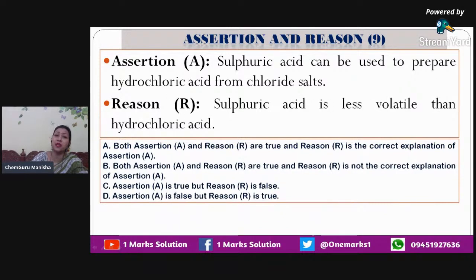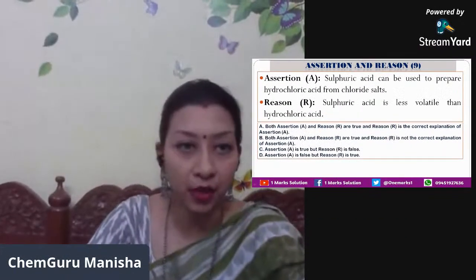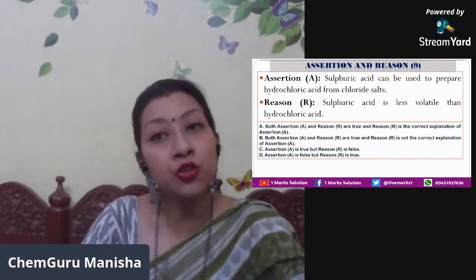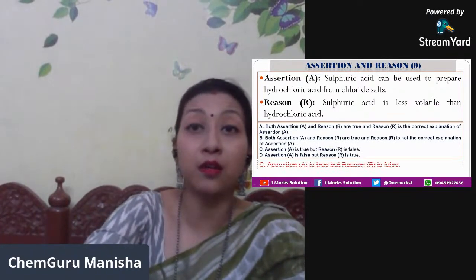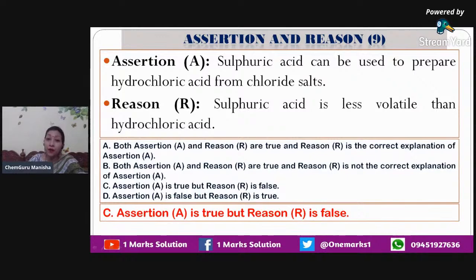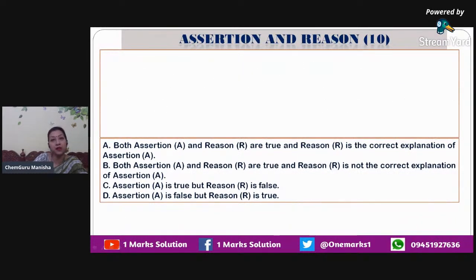Next assertion statement that we have is sulfuric acid can be used to prepare hydrochloric acid from chloride salts. That is, क्योंकि H2SO4 का process करते हैं, contact process के through हम sulfuric acid को prepare करते हैं. So we understand this. So assertion here is true, that yes, sulfuric acid can be used to prepare hydrochloric acid. Sulfuric acid is less volatile than hydrochloric acid. That is not correct because sulfuric acid is known as king of chemicals. है तो वो acid ही ना, तो हम उस पे volatility की बात नहीं कर सकते, बल्कि hydrochloric acid in comparison to sulfuric acid is less volatile. Sulfuric acid आपकी body में जैसे ही लगेगा तो वो dehydrate करना शुरू कर देगा. तो assertion here is true, but reason here is false.